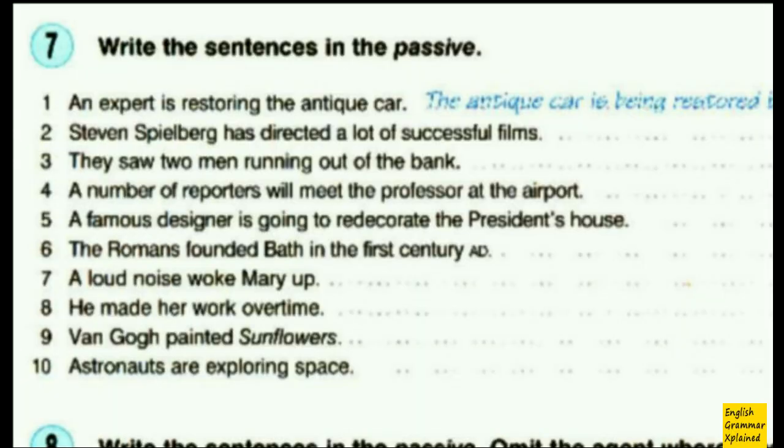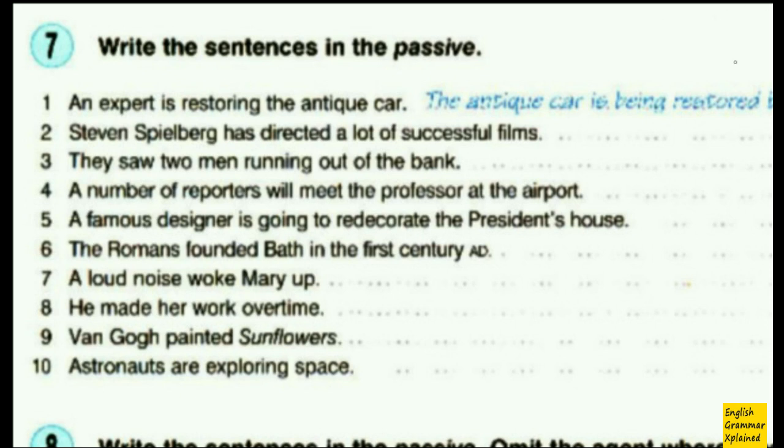What's up, guys? This is English Grammar Explained, and this time we are going to change the active sentence into passive sentence. So basically, my task number 1, replace my subject with my object and then turn the main verb into passive, and this is it.